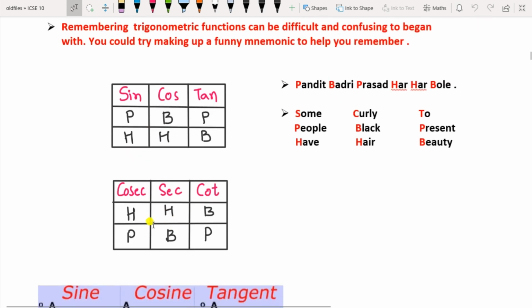Now this is the second table. This is the inverse of sine, cos and tan. The inverse of sine is called cosec, the inverse of cos is called sec, and the inverse of tan is called cot. So the ratios will also be inverted. It is P by H for sine, so it will be H by P. For sec it will be H by B. Then for cot it will be B by P. So here it becomes the 6 ratios. Among these 6 ratios, the very important one is sine. If you remember sine, all the others you can remember by themselves.